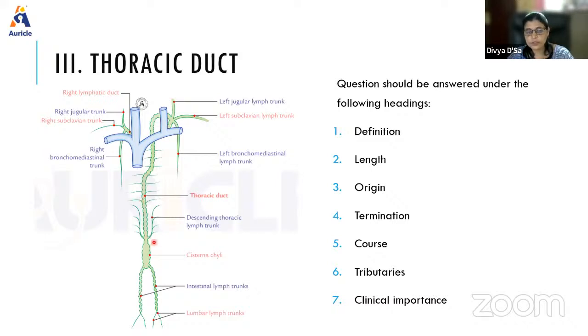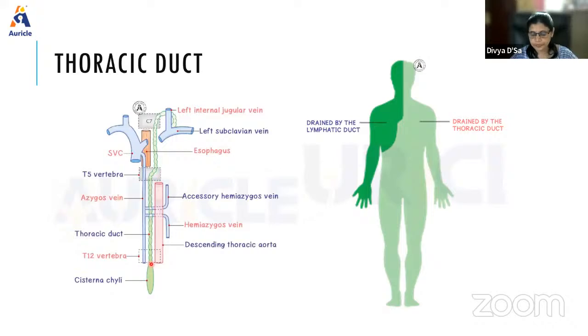Coming to the course of it, the thoracic duct begins from the upper end of the cisterna chyli, at the level of the 12th thoracic vertebra. It enters the thorax. Through which opening does it enter the thorax? It enters through the aortic opening. Yes, we just learned that. It passes upwards in the posterior mediastinum, behind the esophagus.